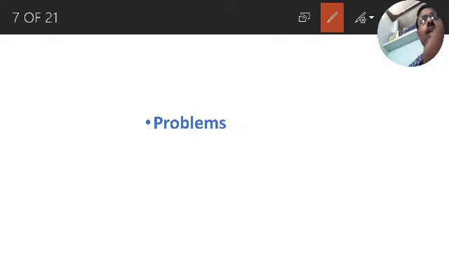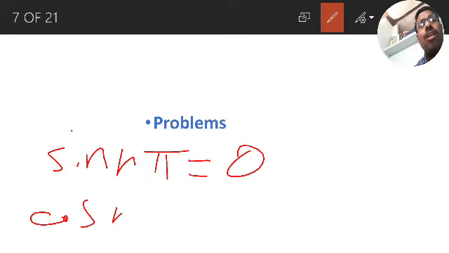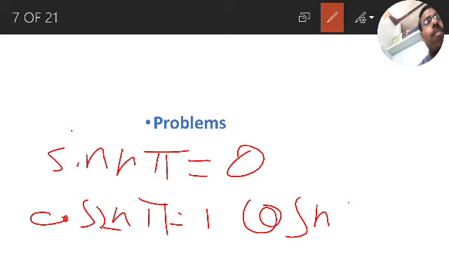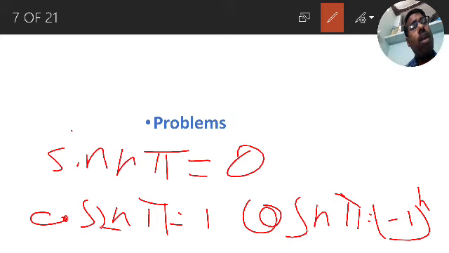What I am saying is, sin n pi is always 0, whereas cos 2n pi is 1, and cos n pi becomes minus 1 whole power n. That is, for an even multiple of pi it is 1, and for an odd multiple of pi it is minus 1 whole power n. N equal to 1 means minus 1, n equal to 2 means 1, n equal to 3 means minus 1, n equal to 4 means 1, like that.